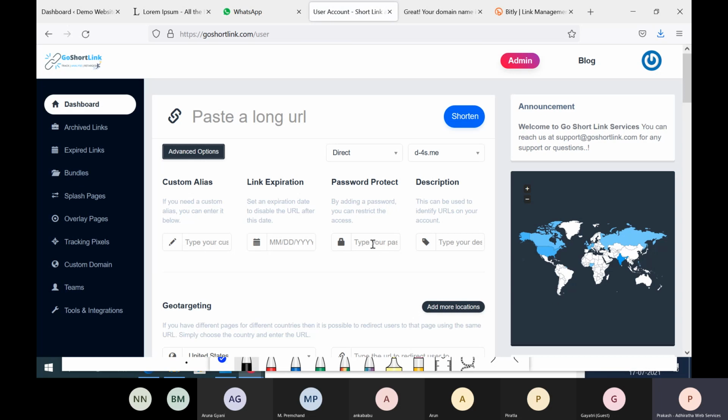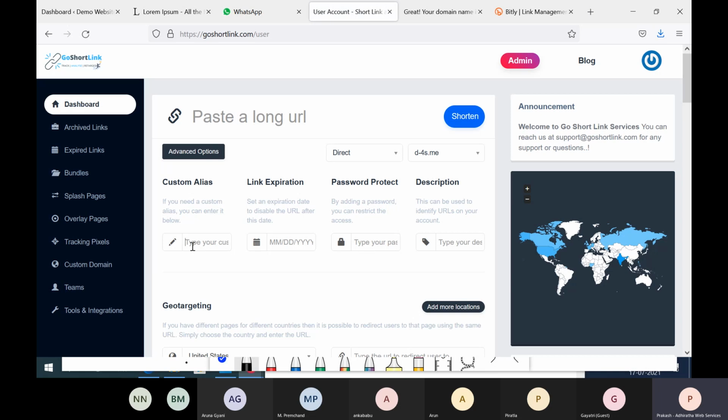If you want to protect that with a password, maybe for internal teams you are sharing it with, right? Maybe in a university you want to share with only your students, right? So that time you can assign a password and then you share it. Whoever is opening the link, it will ask for a password. Once they put the password, then only the actual link will open, right?